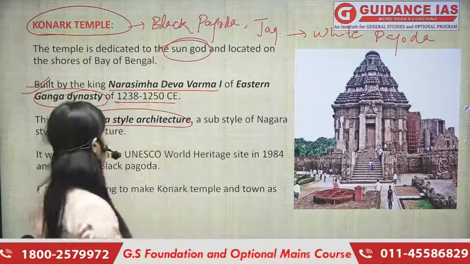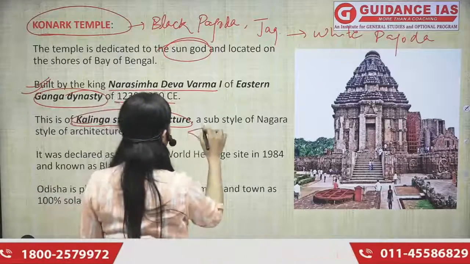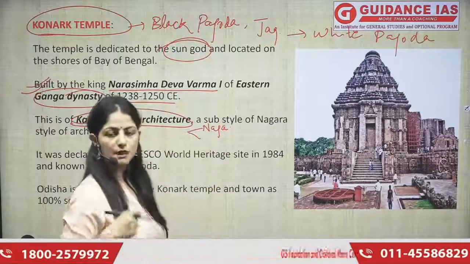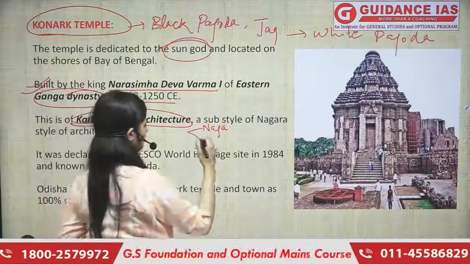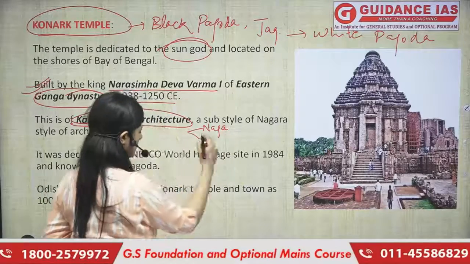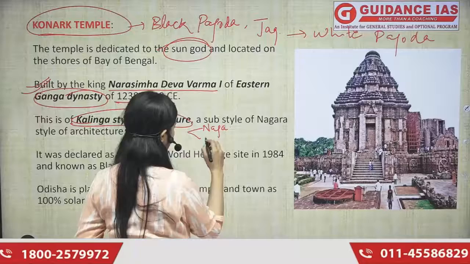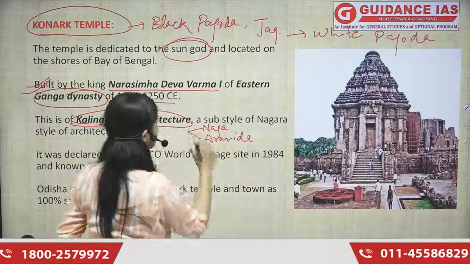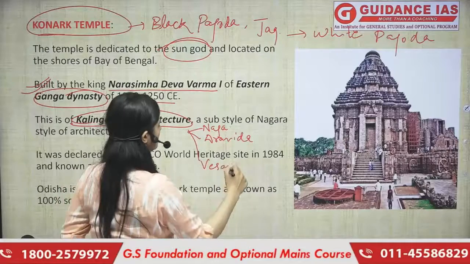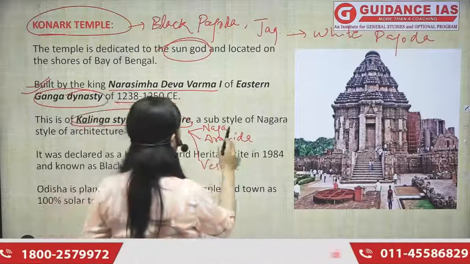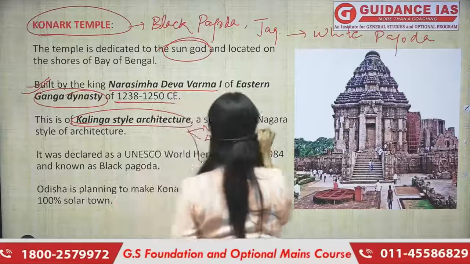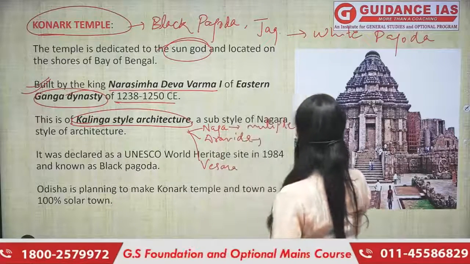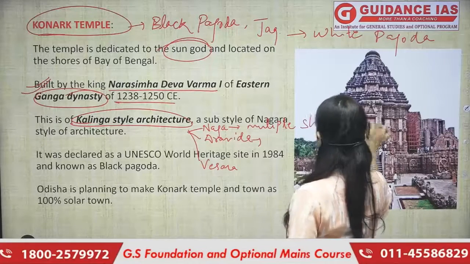We know that temple architecture जब हम पढ़ते हैं, so we read these two famous temple architecture styles. One is Nagara, one is Dravida. There's also a third one जो कि दोनों का mix होता है. We call it Vesara. ठीक है? So Nagara has multiple shikharas.